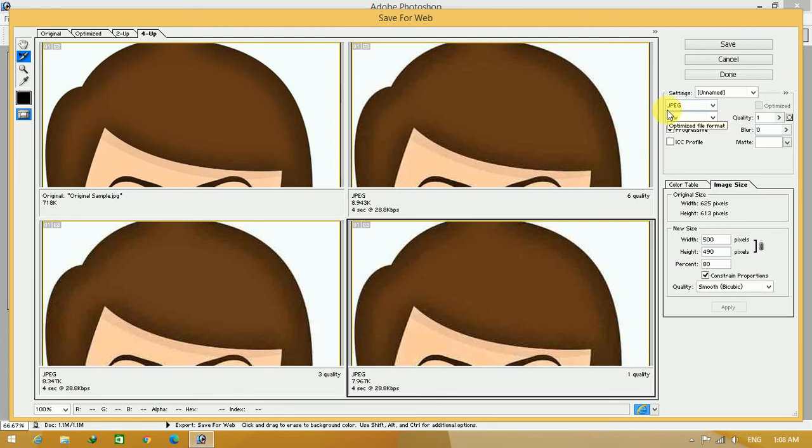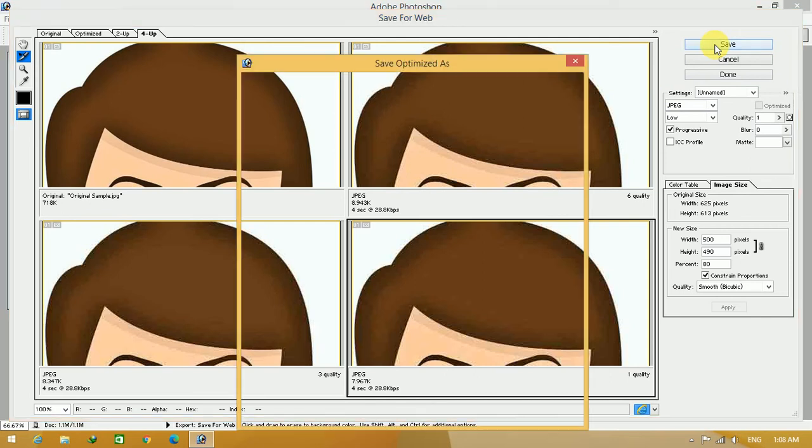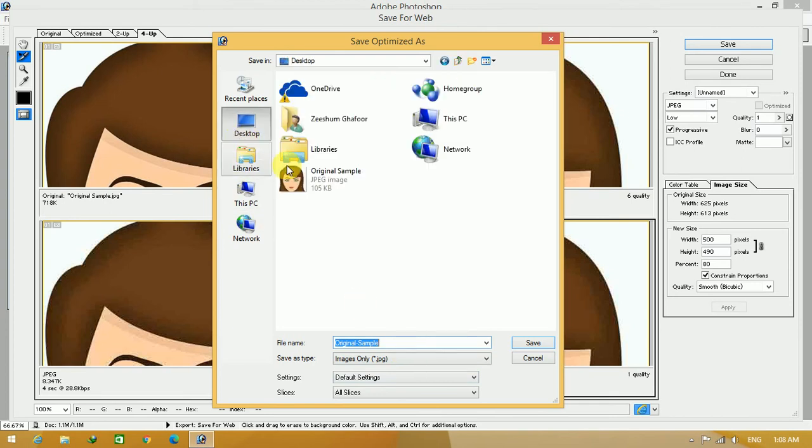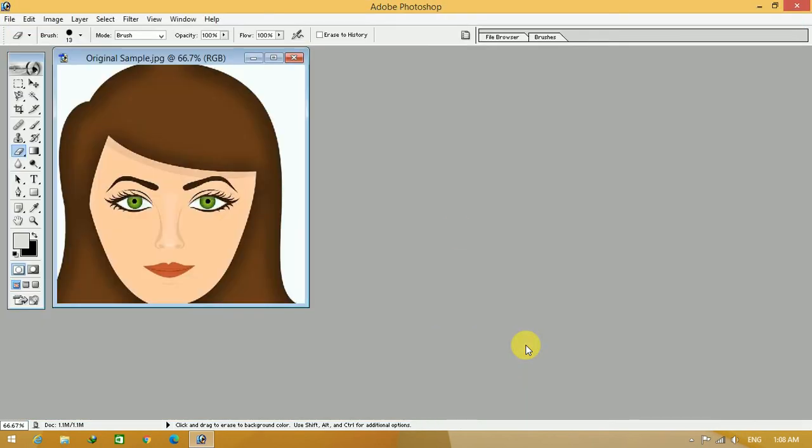Okay, now you have to click on Save, and after clicking on Save, select the JPEG format from here in the Save As type, and change the name and select the location. Here I am selecting desktop and renaming it as reduced size image. Okay, and click on Save. After saving this, the reduced image has been saved on the desktop.